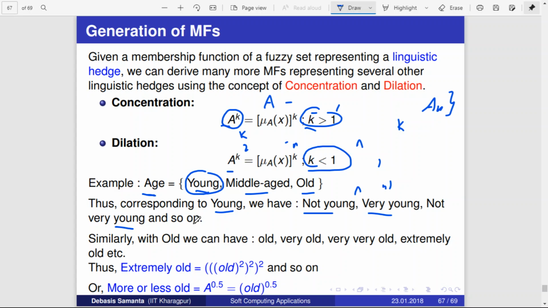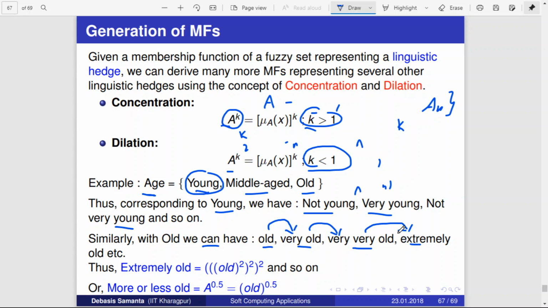Are you getting? Similarly for old, you can create another fuzzy set, something like this: old, very old, extremely old. Here if you see, very old is greater than old, and extremely old is greater than very old.